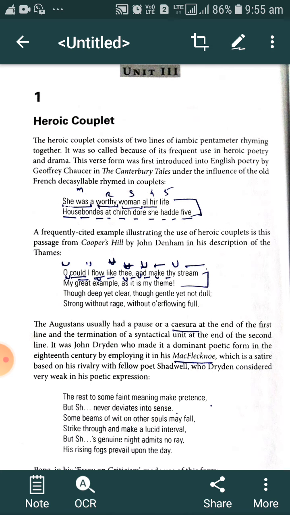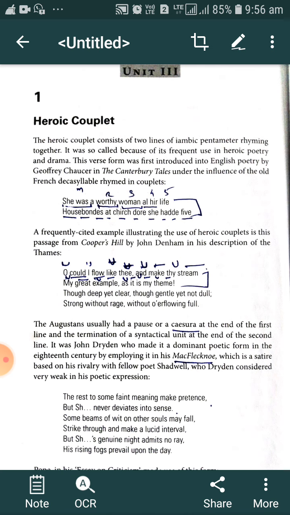And if that particular line has five meters with the same metrical pattern, that is called an iambic pentameter line. If we dissect the four lines in the same way, we will find the same pattern in all of them. And the most important thing is that both lines should rhyme at the end. Stream rhymes with theme, dull rhymes with full. Here we have to pronounce it like that.